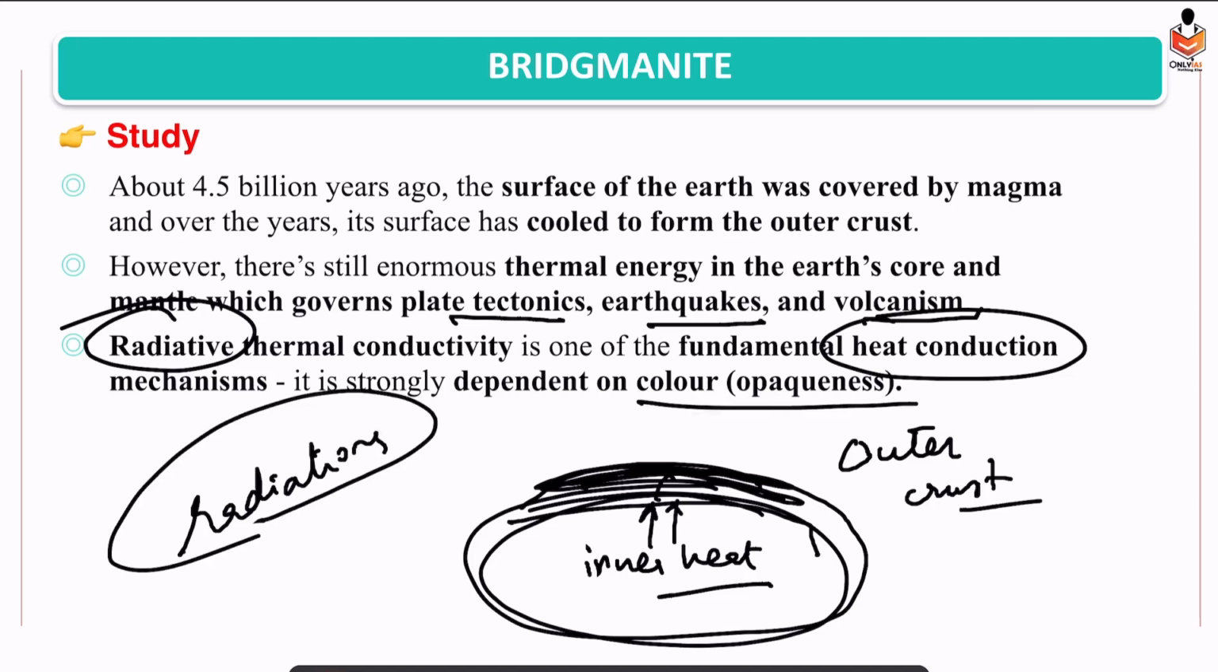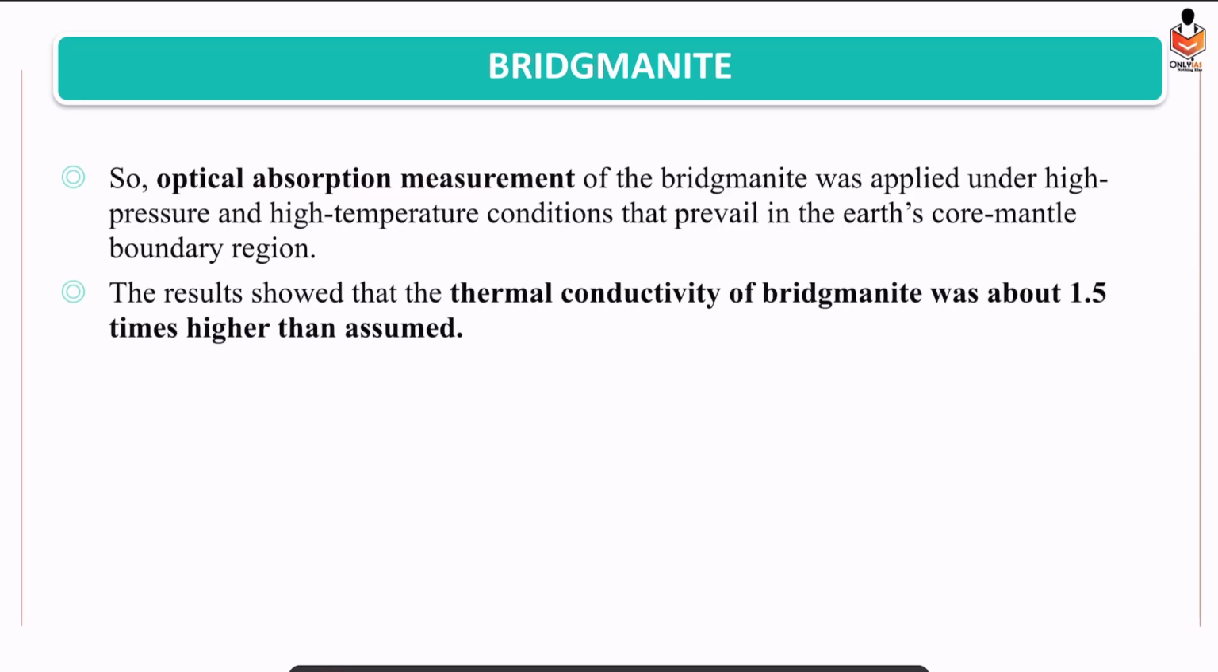And it depends on what? Color of the object, opaqueness of the object. Alright. So what was the study done? We know what was the output, but how was the study done?